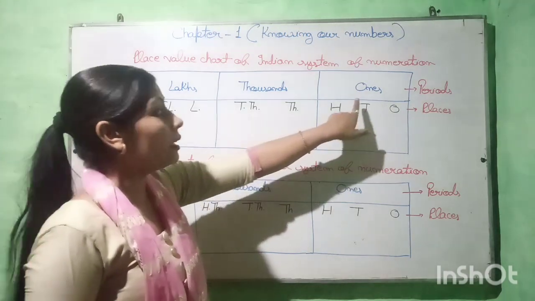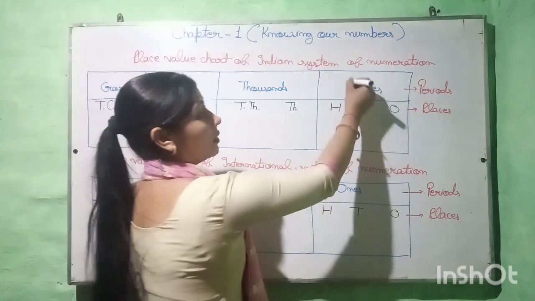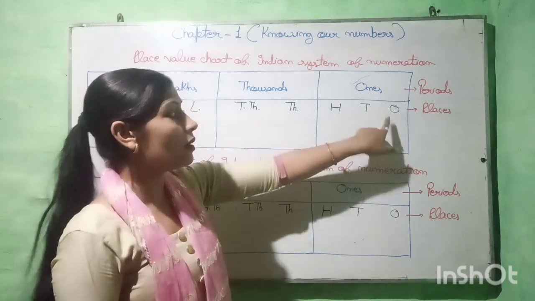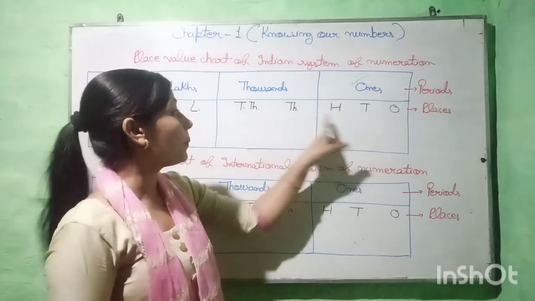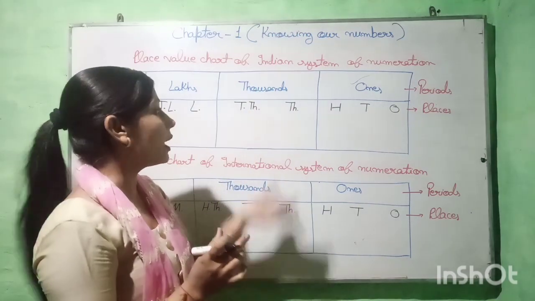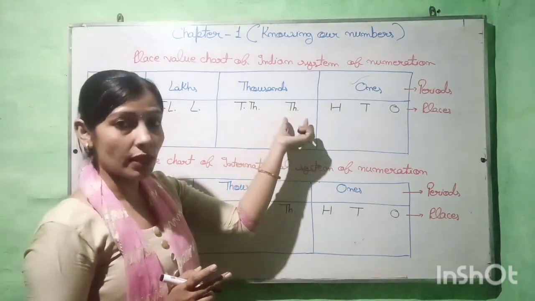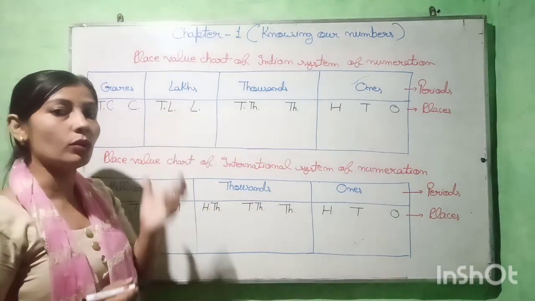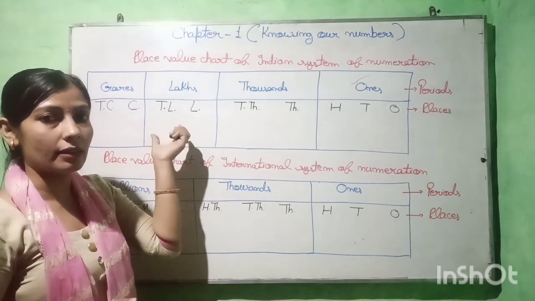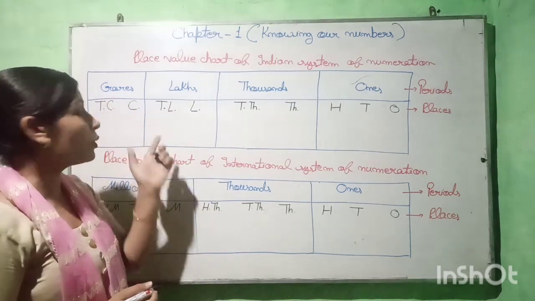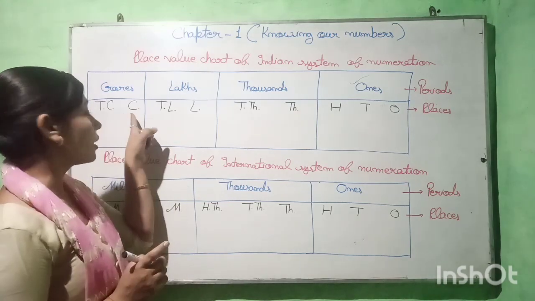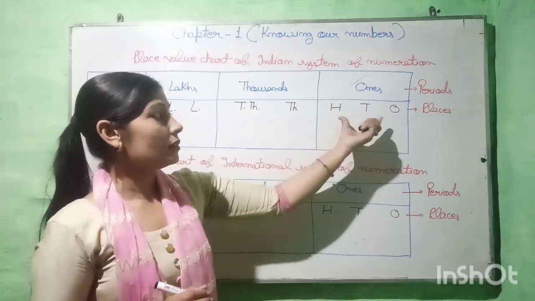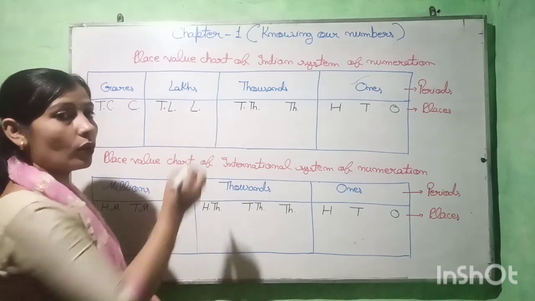So here in one's family there are three members, three places, and those are ones, tens, hundreds. In the thousands family, we have only two members, thousands and 10,000s. In the lakhs family, only two members, lakhs and 10 lakhs. In the crores family also, only two members, crore and 10 crores. Only in one's family there are three members. All others have only two members.